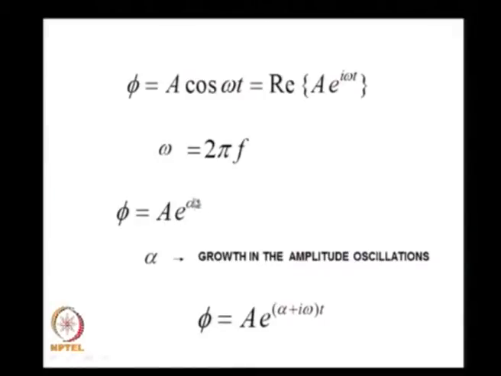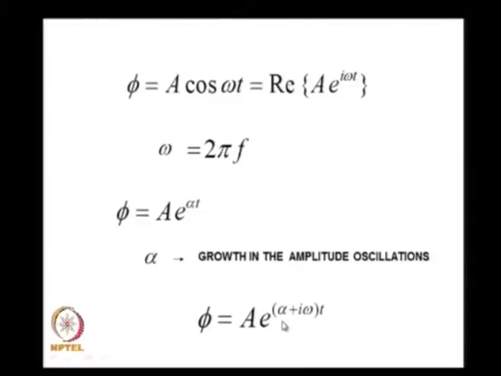If alpha is greater than 0, the oscillations grow in amplitude. Therefore I denote phi not only in terms of frequency omega but also in terms of the growth rate of oscillations, namely phi is equal to a e to the power alpha plus i omega t.